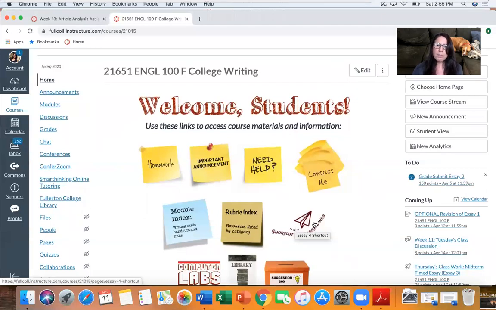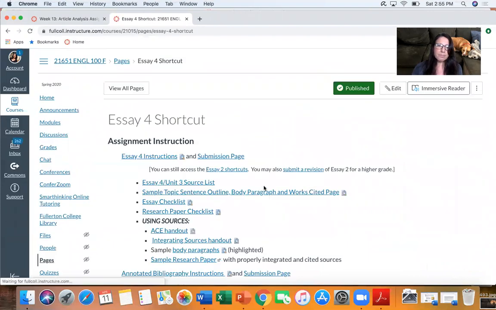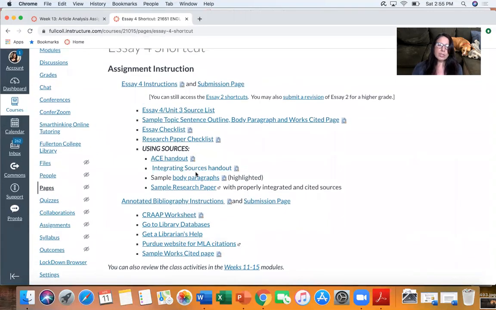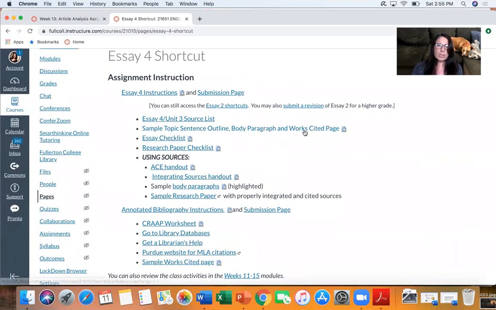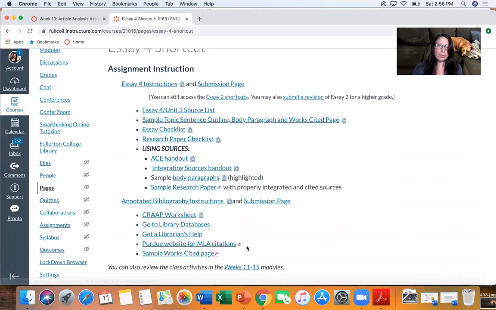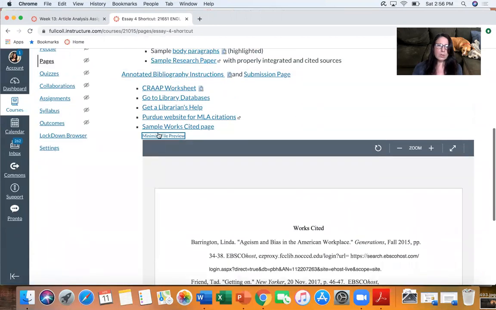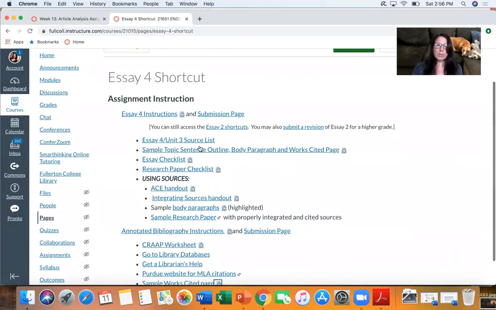I also want to point out on the shortcuts page, if you click here, you have your sources for how to integrate, sample body paragraphs, sample works cited page. You've got a sample works cited page down here at the bottom. And then you also have a sample works cited page.